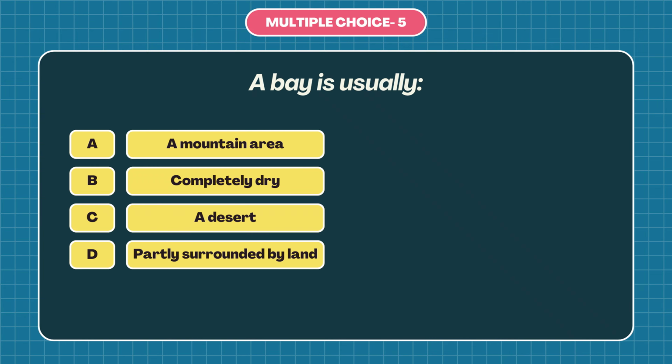Question number 5. A bay is usually A. a mountain area, B. completely dry, C. a desert, or D. partly surrounded by land? The answer is D. partly surrounded by land. A bay is usually partly surrounded by land because the land curves around the water, creating a calm and protected area connected to a larger sea or ocean.